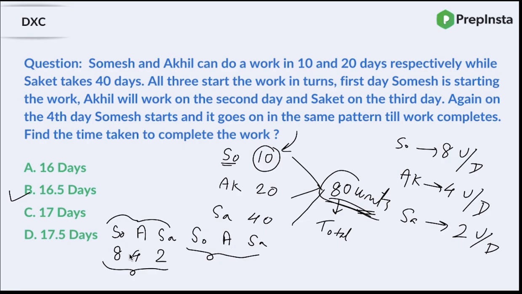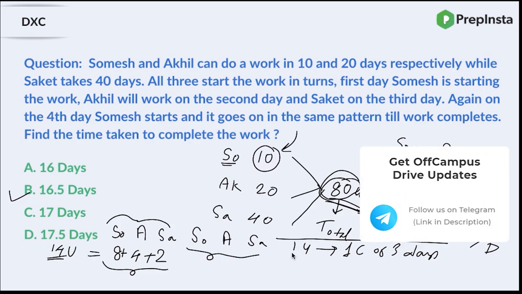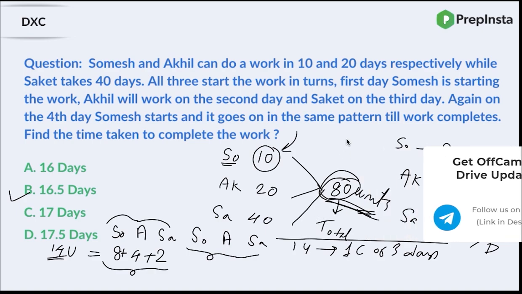Can you tell me how much work is completed in one cycle? 8 plus 4 plus 2. So how much is 8 plus 4 plus 2, guys? It's nothing but 14 units. So we got to know that 14 units of work can be completed in one cycle, that is 3 days. Now we have to actually complete 80 units of work, the total amount of work. So can you tell me the nearest multiple of 14 which is close to 80?